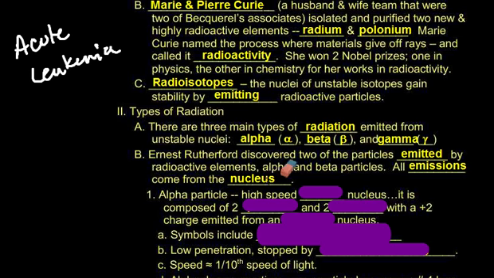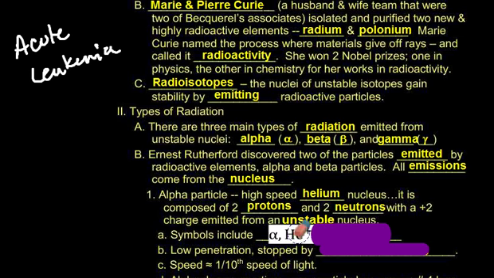Now, an alpha particle is a high-speed helium nucleus. It is composed of 2 protons and 2 neutrons with a +2 charge emitted from an unstable nucleus. The symbols for it include that little alpha right there, an He +2, or 4,2 He. And sometimes you can throw in there the He +2 to go with that.